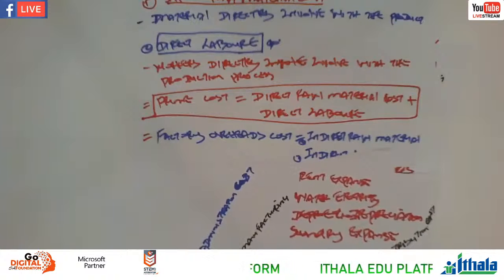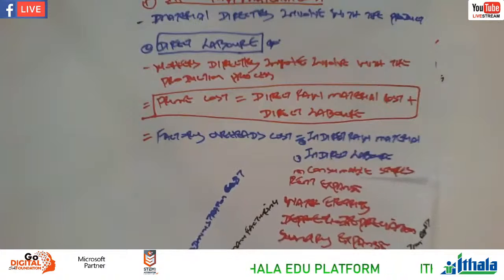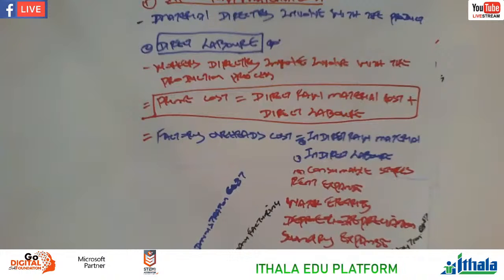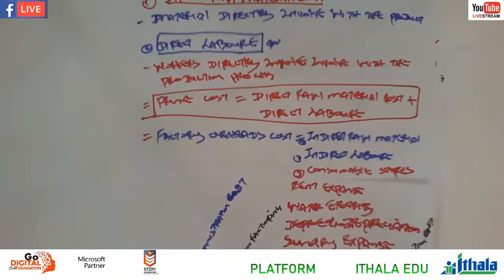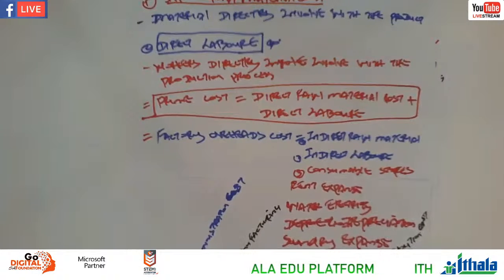Factory overheads, basically, are the expenses that we incurred during the time of the production, including indirect raw material, indirect labor, consumable stores, rent expense, water and electricity, depreciation, sundry expense, and any other expense of a factory, right? This one was just an example.